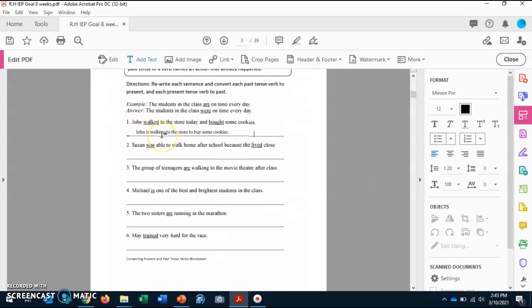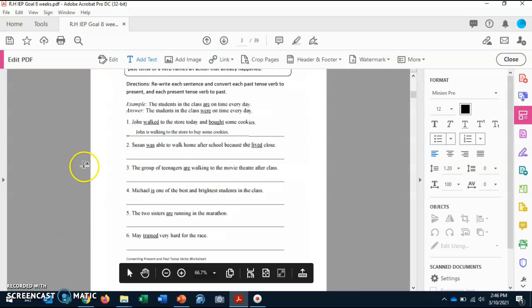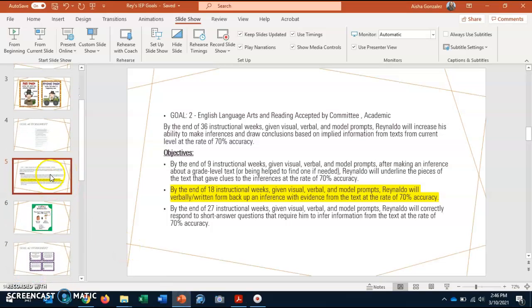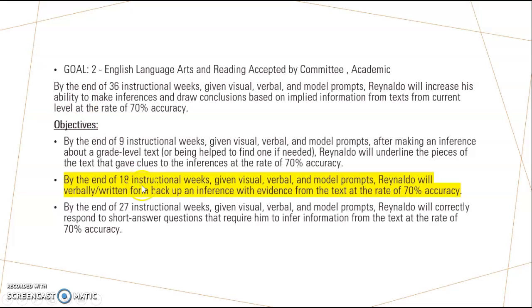Past, present. In some cases, you're going to have it in present tense, and you have to convert it to the past, right? You have to read the sentence so you can know what tense they were talking about, so you can know what to convert it into. If you have any questions, please let me know. If not, once you are done with this worksheet, we will continue to work on goal number 2.